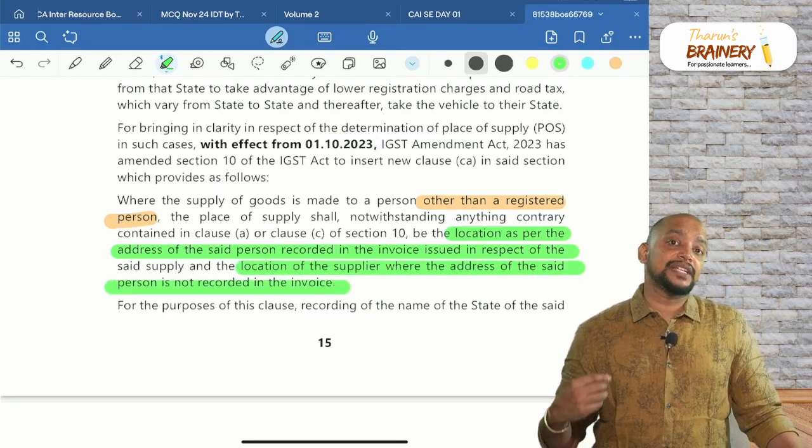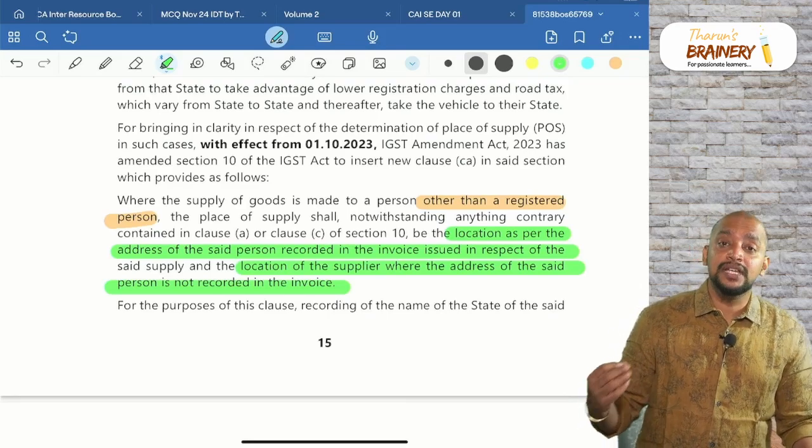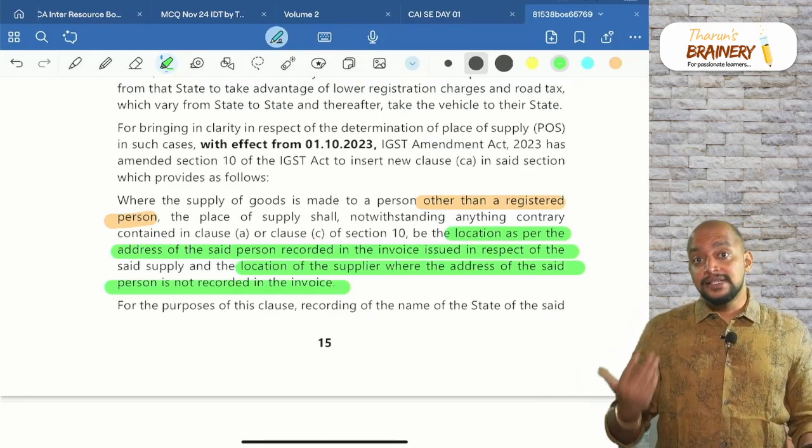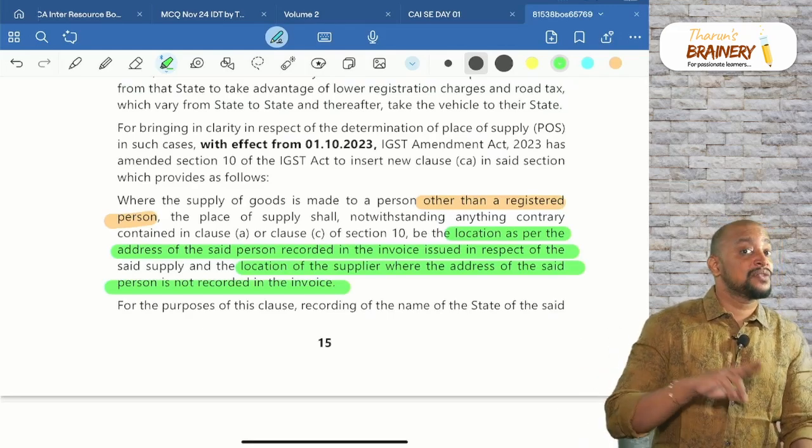Location of supplier where the address is not available in the records of the supplier. So the supplier only will be taken. This is what the provision is, and this is common for 10(1)(a) as well as 10(1)(c).